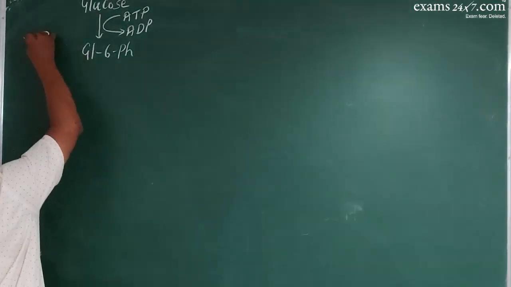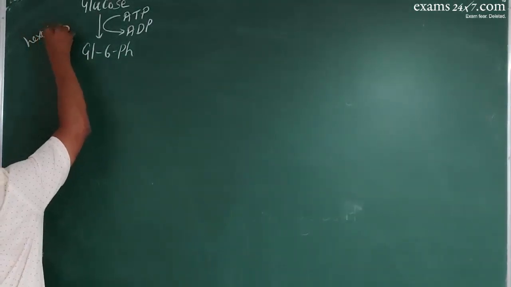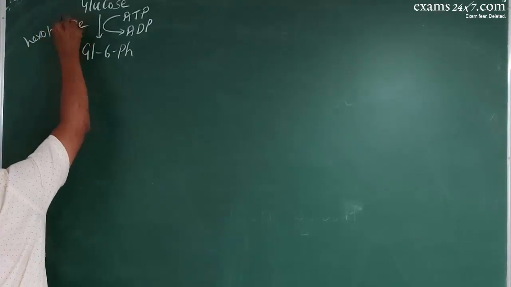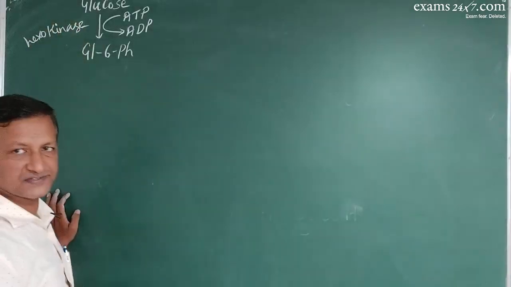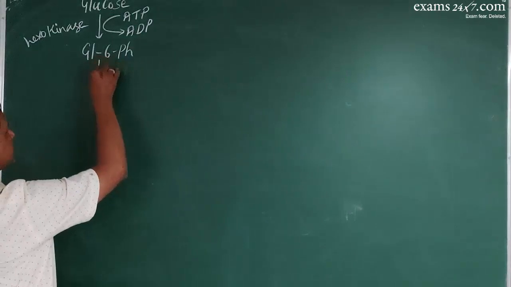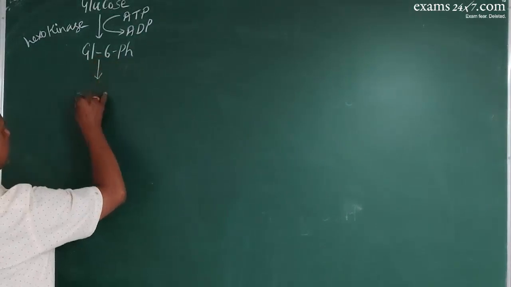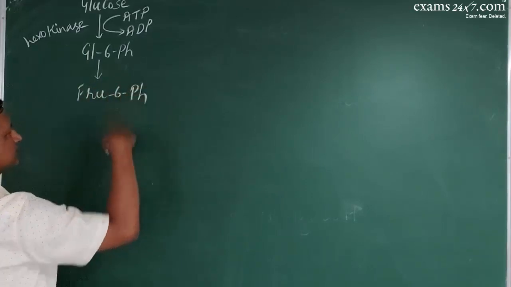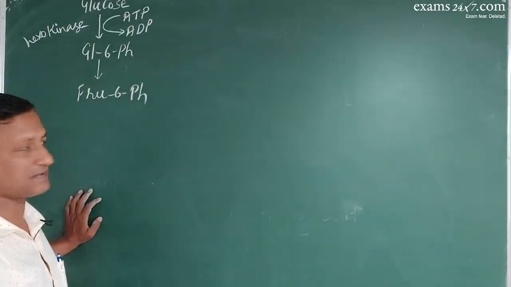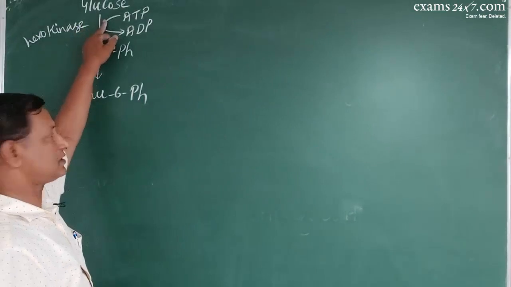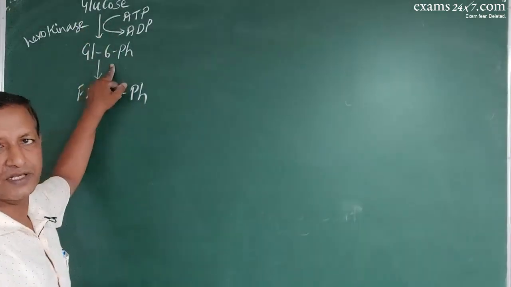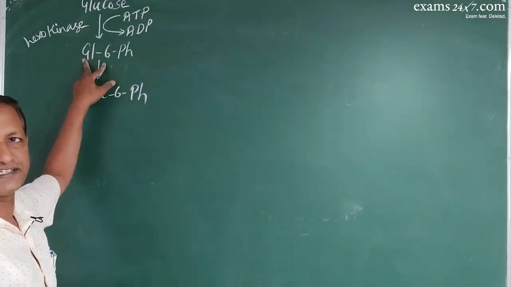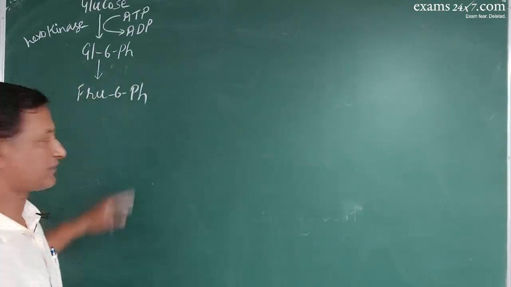This occurs in the presence of an enzyme called hexokinase. This glucose 6-phosphate will be isomerized to fructose 6-phosphate. So this is phosphorylation, and this is isomerization.